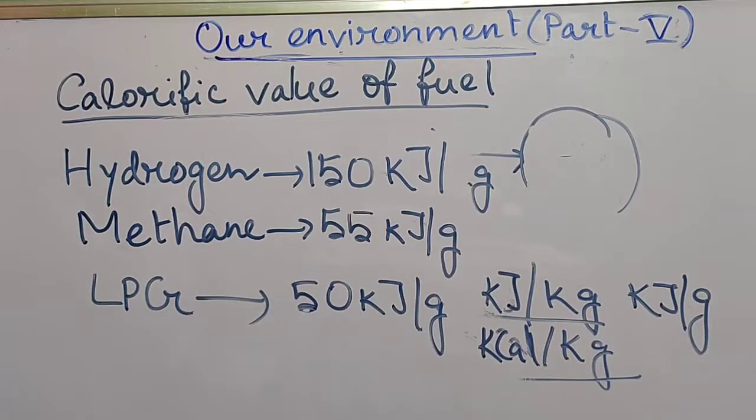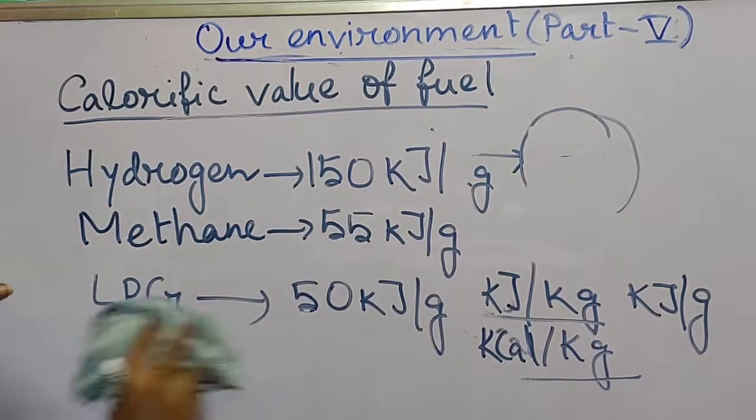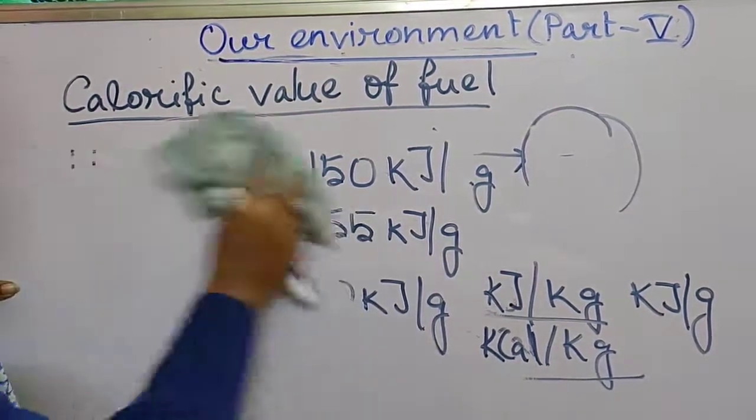So the fuel with the highest calorific value is hydrogen, next is methane, and the third is LPG. After that there are many others, like natural gas, biogas, petrol, which can possess calorific values equal to LPG. These are mainly the fuels with the highest calorific values.